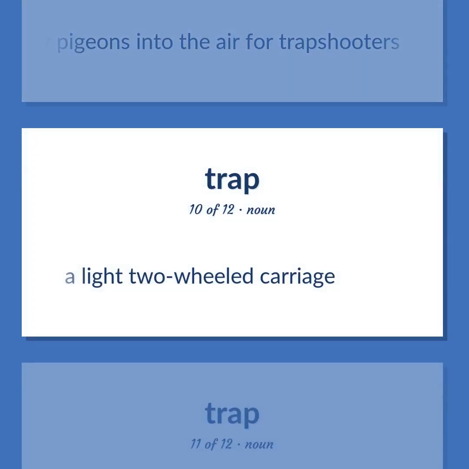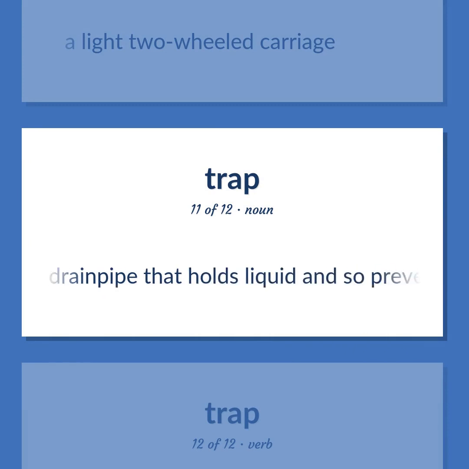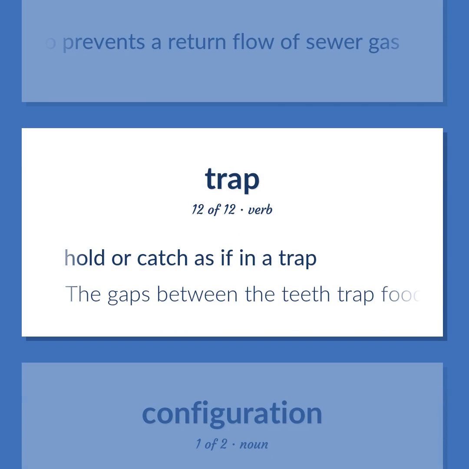A light two-wheeled carriage. Drain consisting of a U-shaped section of drainpipe that holds liquid and so prevents a return flow of sewer gas. Hold or catch as if in a trap. The gaps between the teeth trap food particles.